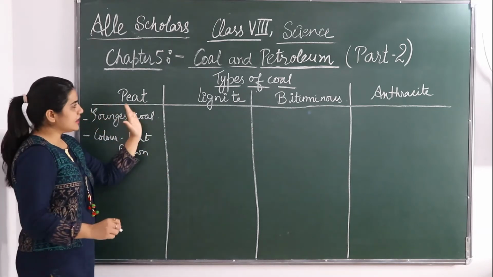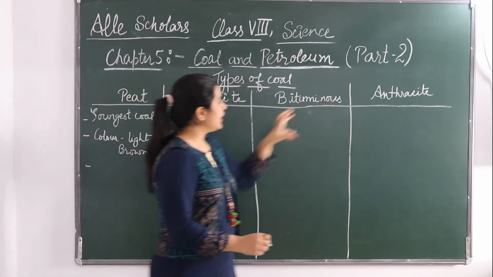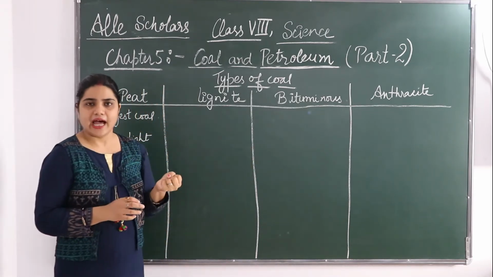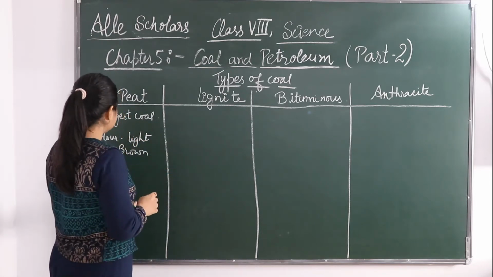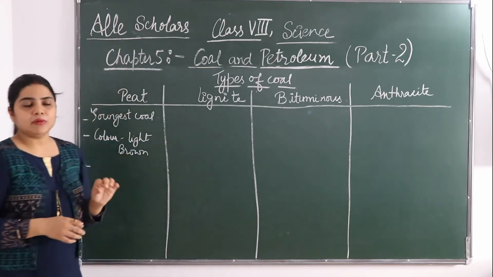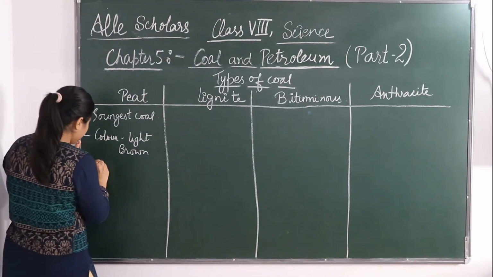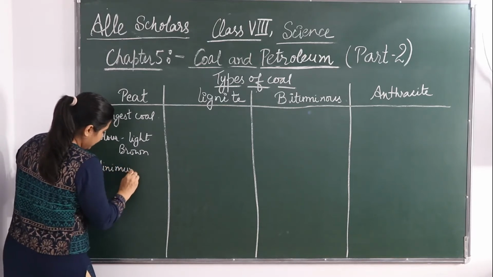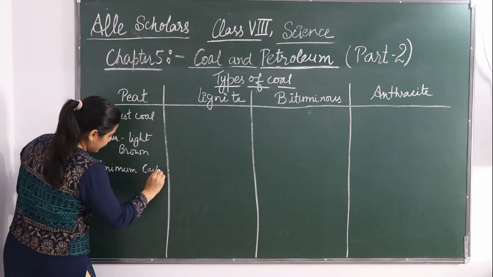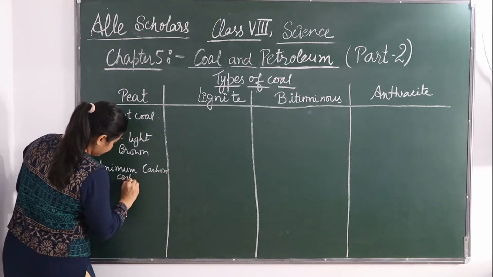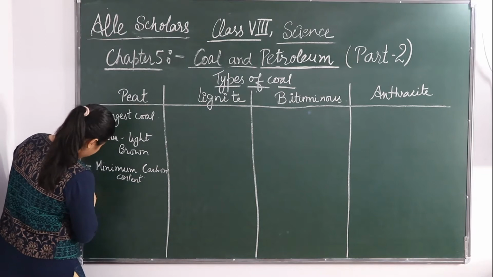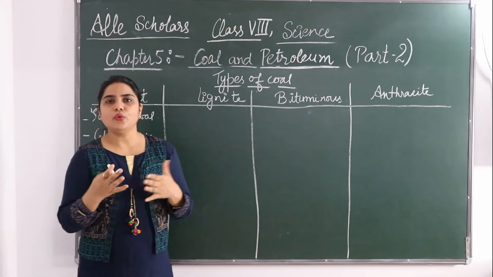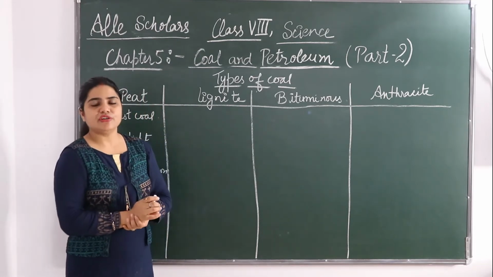Okay. So this division of this 4 types of coal is basically on the basis of the carbon content they are having. So this peat is the youngest coal, so it is having the minimum carbon content. Okay. And one more thing that differentiates each type of coal is the amount of heat they release.